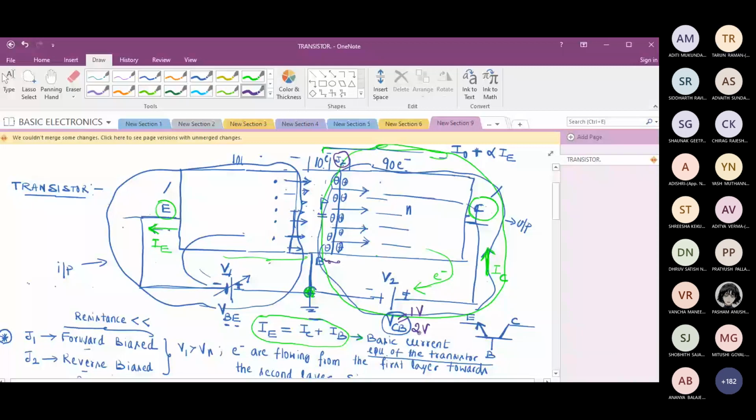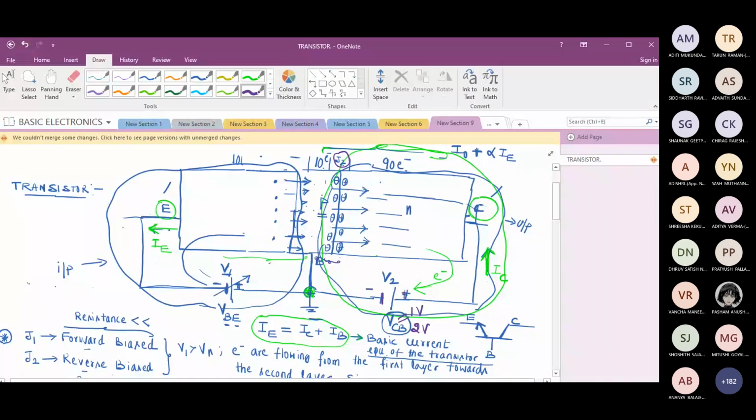Because VCB reverse biases the junction J2, no? Will it forward bias the junction or reverse bias the junction J2? Reverse bias. So if I raise this voltage, will it not increase the width of the depletion layer present at the junction J2? Yes, sir.